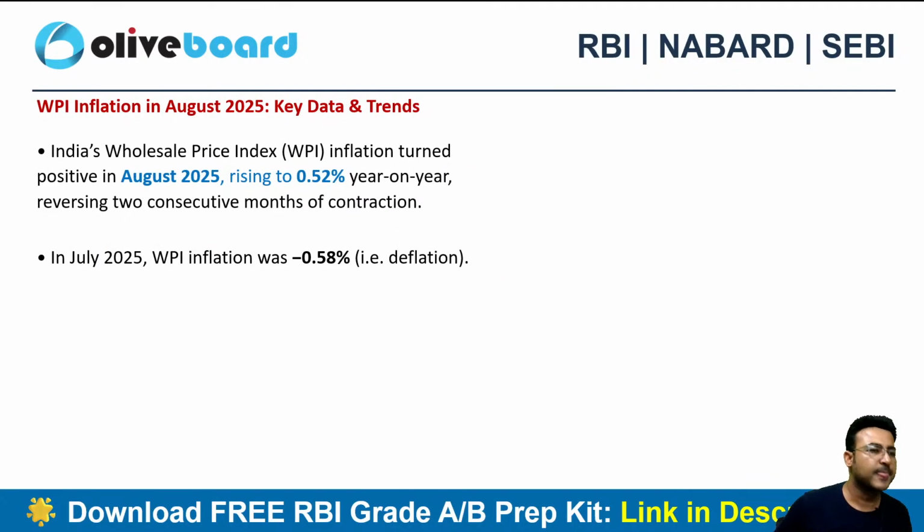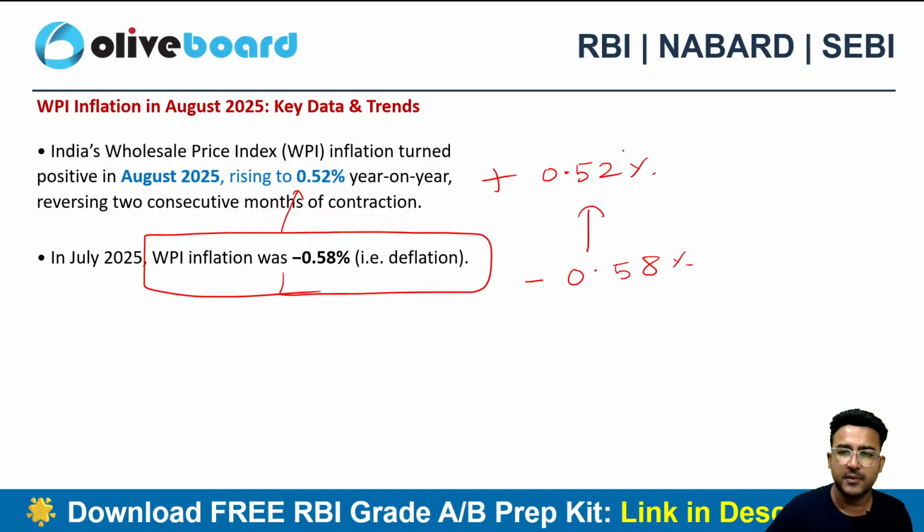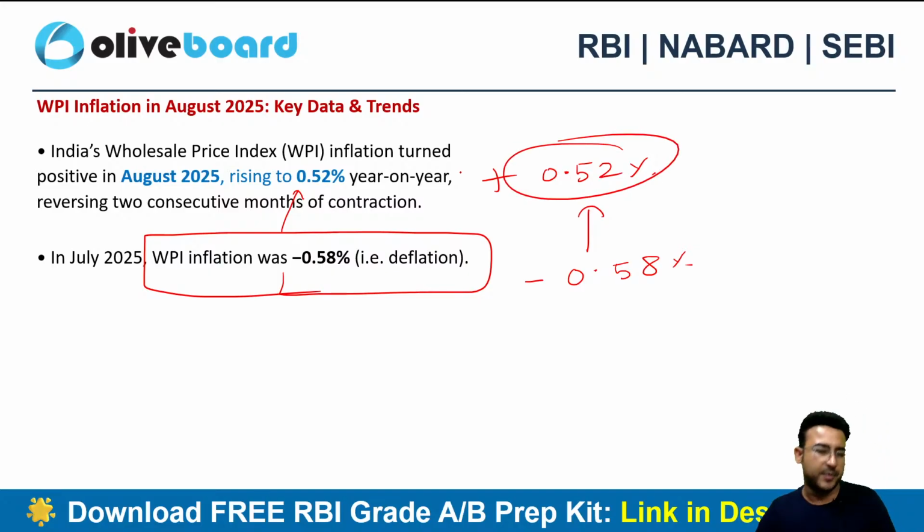Next one, WPI inflation for August 2025. Again, we have discussed the CPI. Now, let's talk about WPI as well. So earlier it was in deflationary territory, right? It was a deflation. Now it has increased to 0.52%. Okay. In July it was -5.8. Now it is plus 0.52%. Okay.